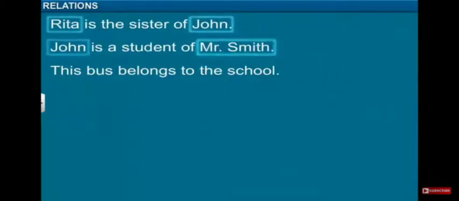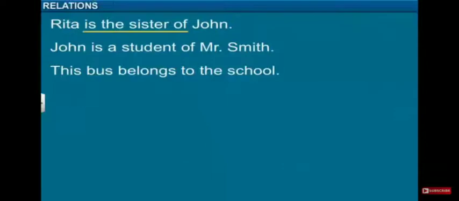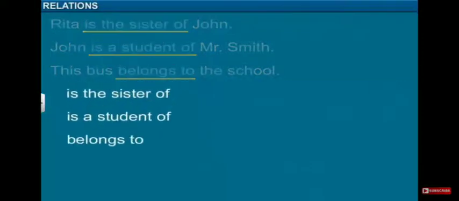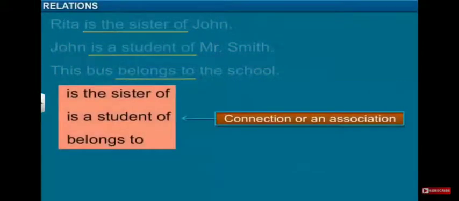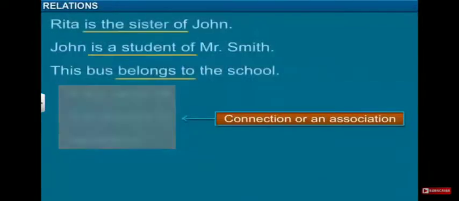Here each and every relation R belongs to each other. So here Rita is connected with John. So "is the sister of" is the relation between Rita and John. And here "is a student of" is a relation between John and Mr. Smith. And here "belongs to" is the relation between bus and a school.